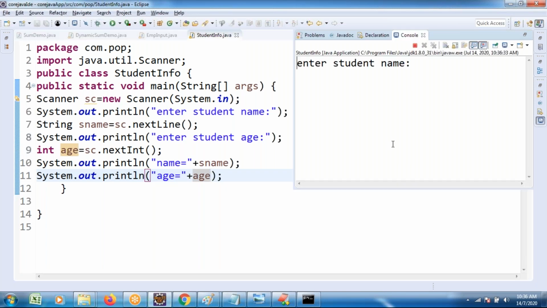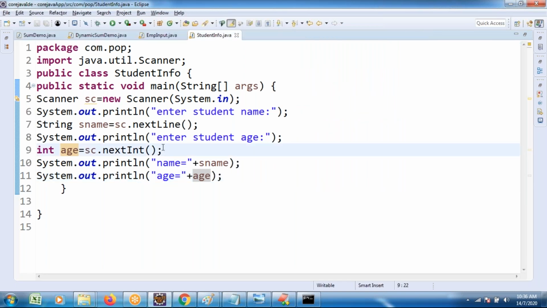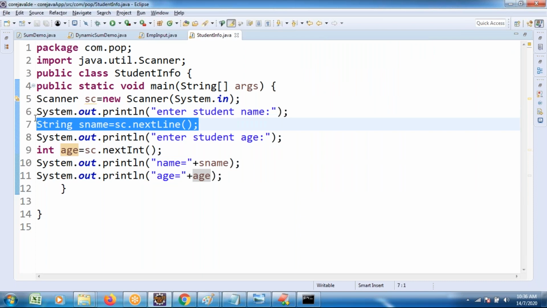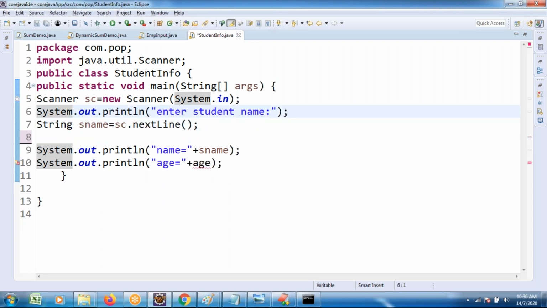Observe. Taking the name Sandeep Kumar, it is taken. Next, age I took as 25, and it prints 25. But I plan to exchange this. First I took the string, then the int, which worked. But now I am trying to take the int first, then the string.